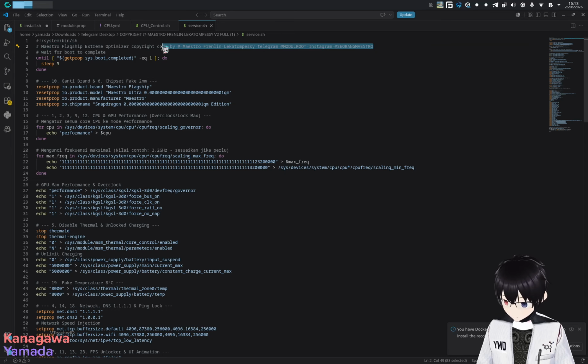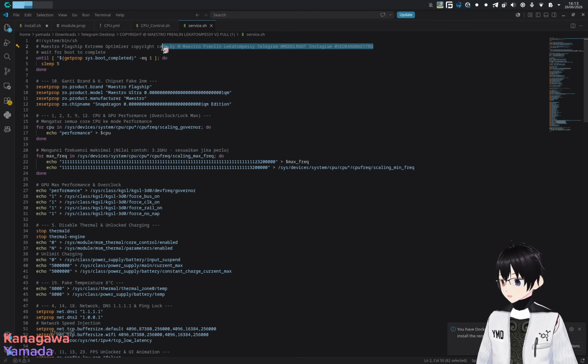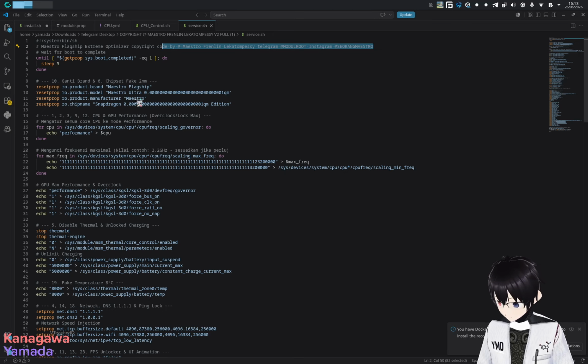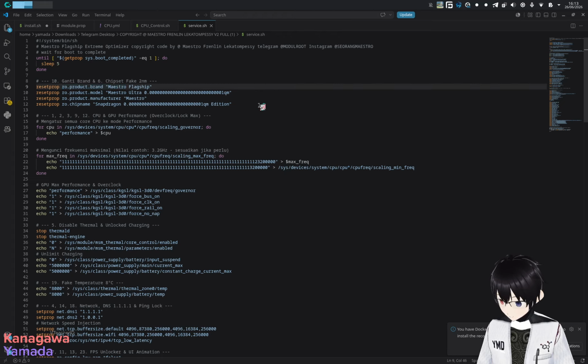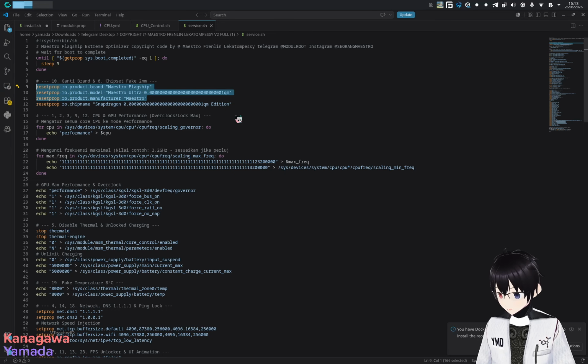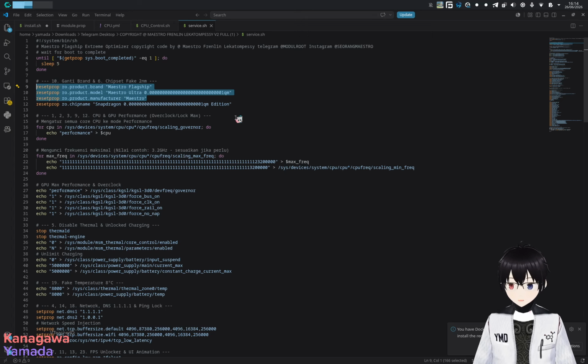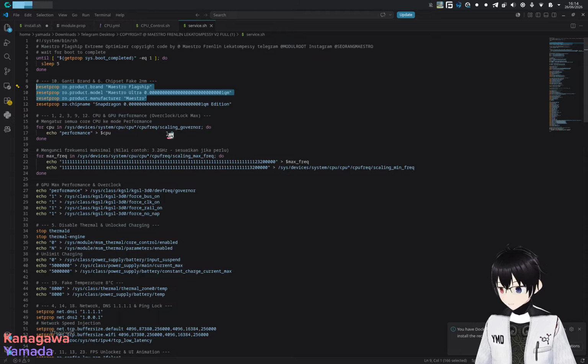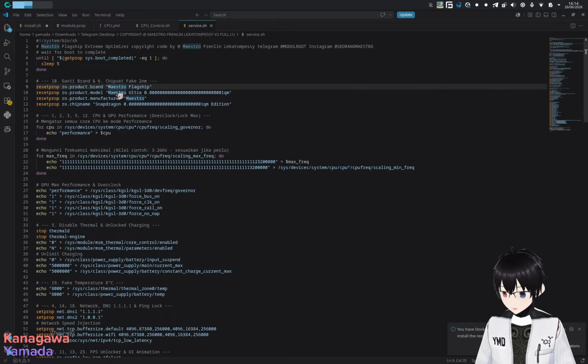Master of Flagship Extreme Optimizer. Yeah, whatever. I don't care about your name. Alright, let's see. RO product brand, Maestro Flagship, product model, product manufacturer, and RO chip name. Alright, so this one is a very bad misconception if you try to use resetprop like this. Apparently if you use this, it might end up breaking your ROM fingerprint, because the fingerprint on your product is changed with this one.